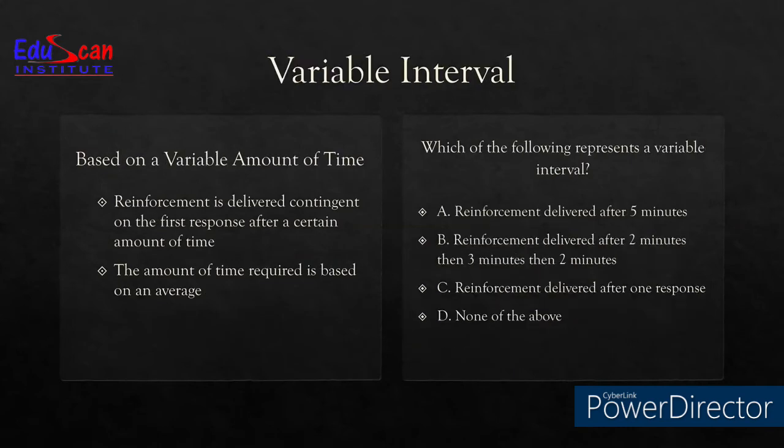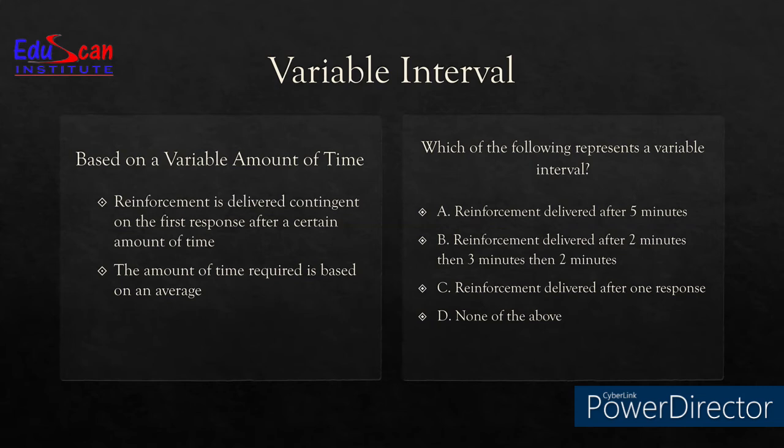Variable interval is based on a variable amount of time. Reinforcement is delivered contingent on the first response after a certain amount of time. And when we talk about multiple durations, the amount of time required is actually based on an average.